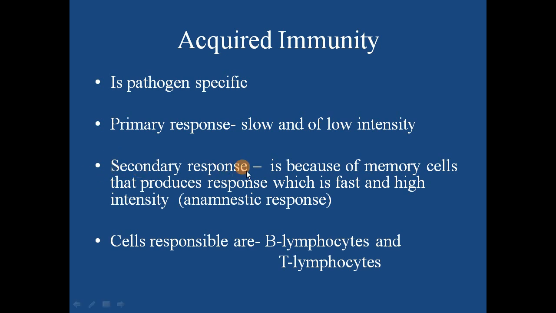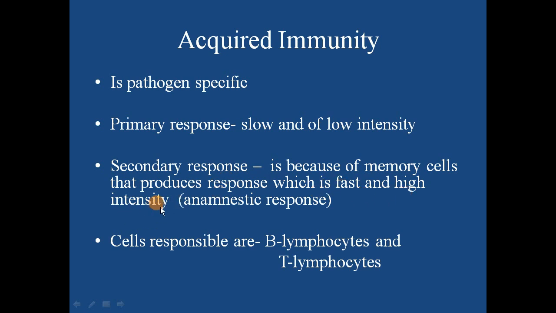The secondary response is generated by our immune system when the same pathogen enters again, and it is because of memory cells. Memory cells are part of the immune system. These memory cells produce the response, and this secondary response is fast and of high intensity. We call it the anamnestic response. Remember, the primary response was slow and of low intensity, while the secondary response is fast and of high intensity.